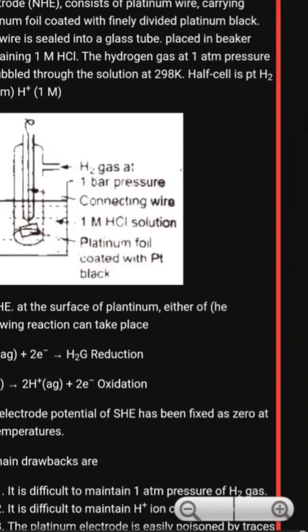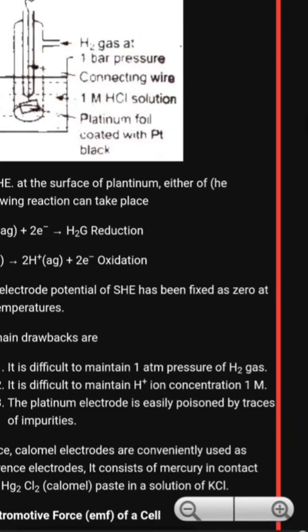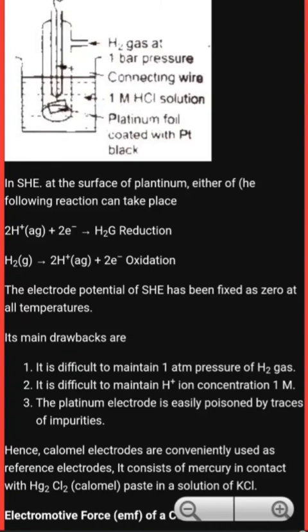Its main drawbacks are: it is difficult to maintain 1 atmospheric pressure of H2 gas. It is difficult to maintain H ion concentration at 1 M. The platinum electrode is easily poisoned by traces of impurities. So these are the drawbacks of this reference electrode. Hence, calomel electrodes are conveniently used as reference electrodes.